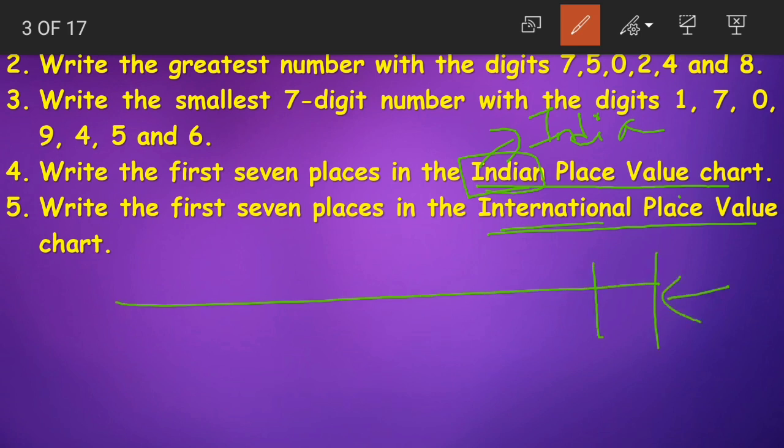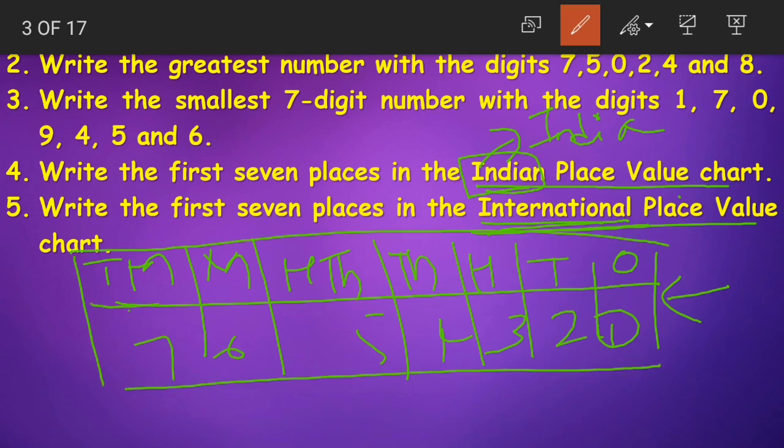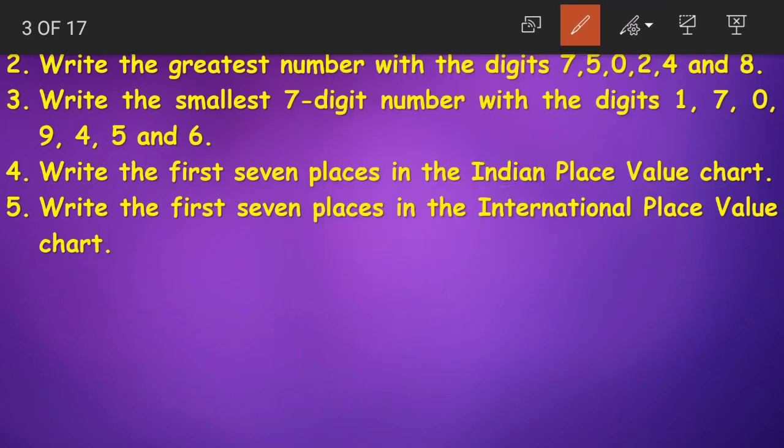Again, we'll start writing digits from the right side. Ones, tens, hundreds, thousands. After thousands, be careful. This is international place value chart. We have 100,000s. Then we have millions. Then we have 10 millions and then 100 millions. But in the question they have asked us to write only 7 place values. So we'll stop at 10 millions. I'm so sorry, that's what I was thinking.